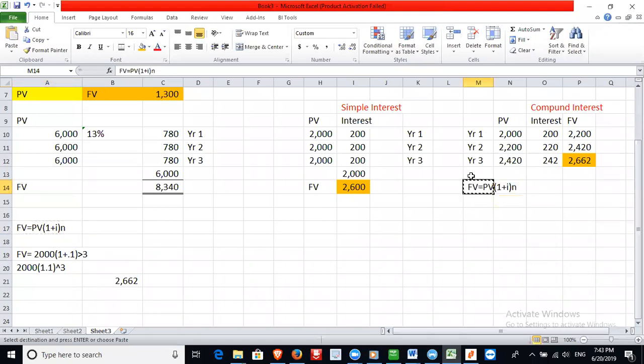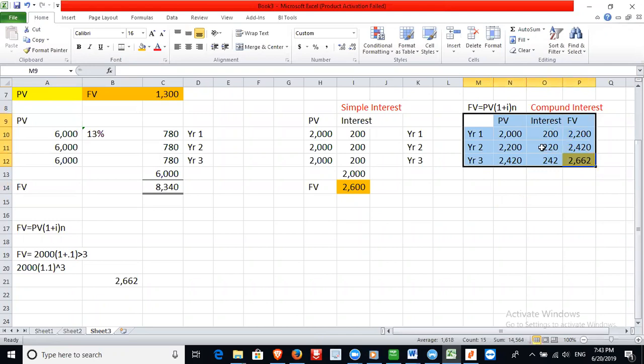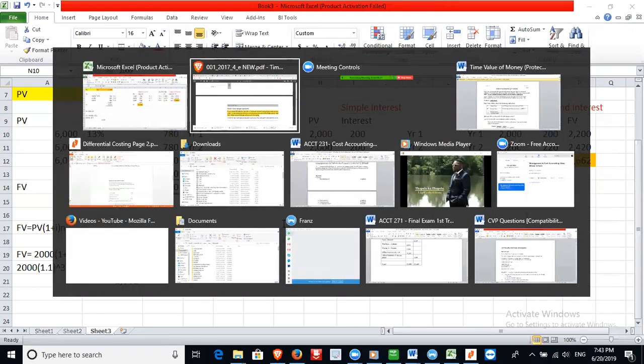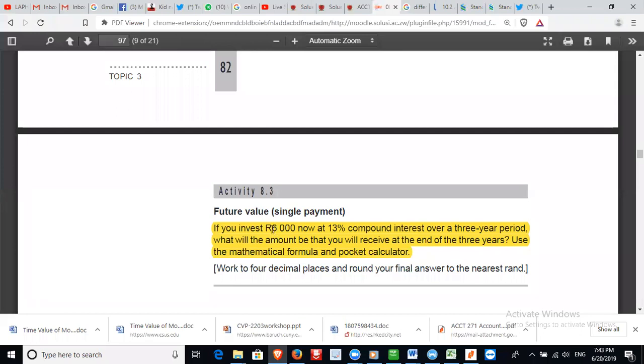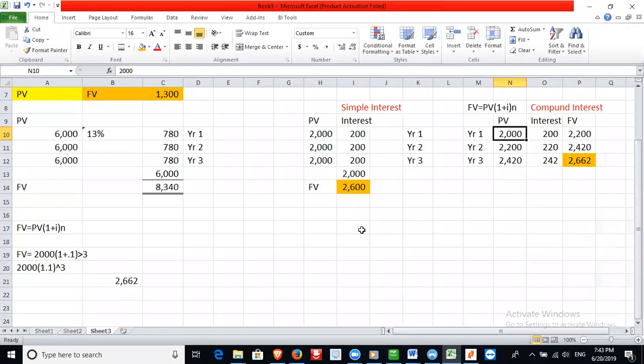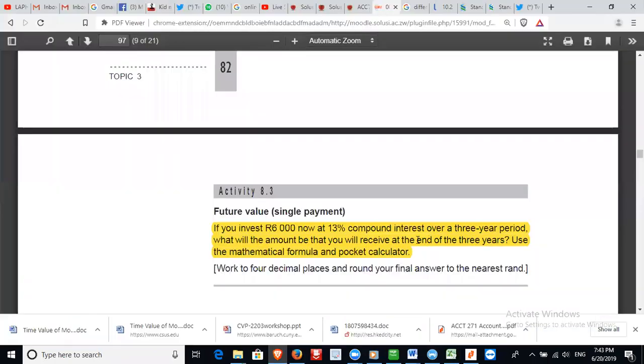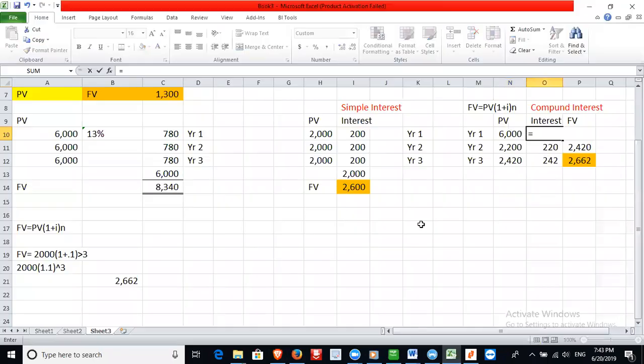So try to calculate using these tables. Year 1, we are investing how much? 6,000. And the interest is 13%, so it's 13% of 6,000.